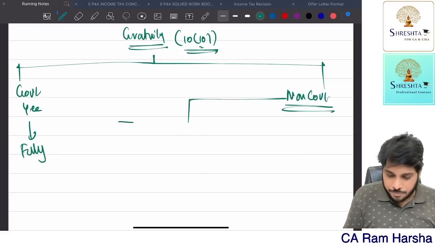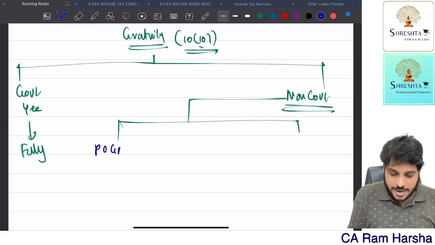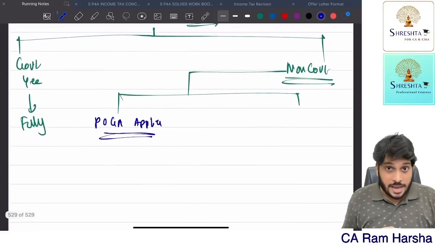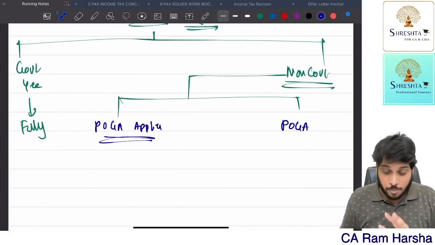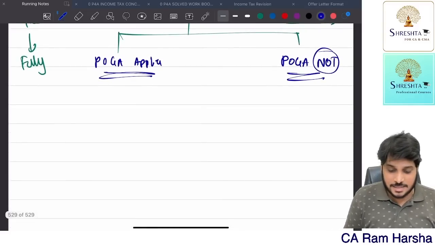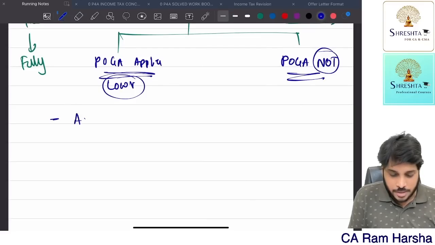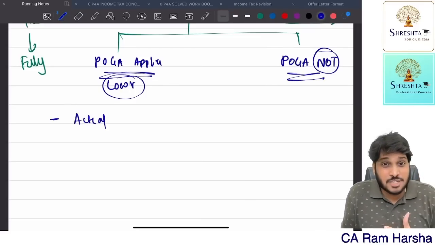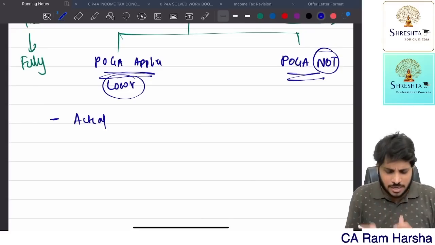Suppose gratuity is received by an employee for whom the Payment of Gratuity Act applies, or suppose the gratuity is received by an employee where the Payment of Gratuity Act is not applicable. Now, how to calculate exemption? Exemption is the lowest of the following. Actual amount, because exemption cannot be more than actual. Suppose you receive 10 lakhs gratuity. How much is exempted? Maximum 10 lakhs.